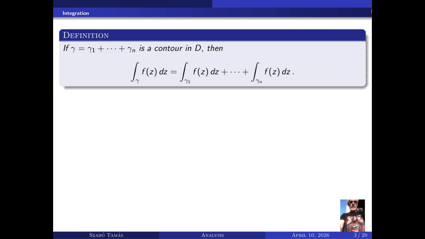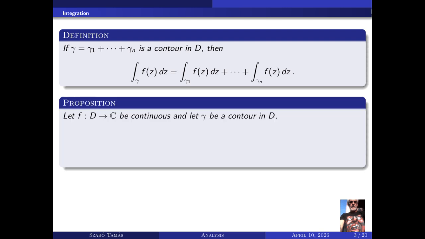If γ = γ1 + ... + γn is a contour in D, then the integral over γ of f(z) dz equals the integral over γ1 of f(z) dz plus ... plus the integral over γn of f(z) dz.